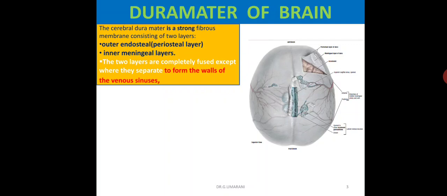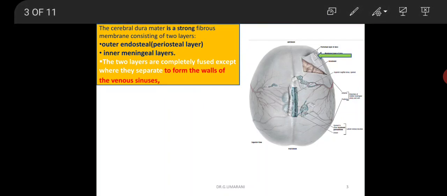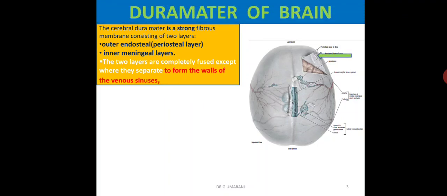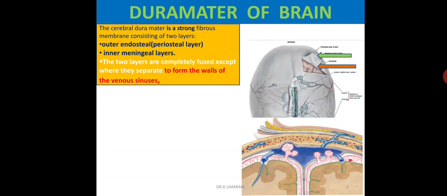These are the dural venous sinuses of the brain. They receive venous blood from the brain and cranial bones, and communicate with the extracranial veins through the emissary veins. Here we can see the outer layer and inner layer separately.